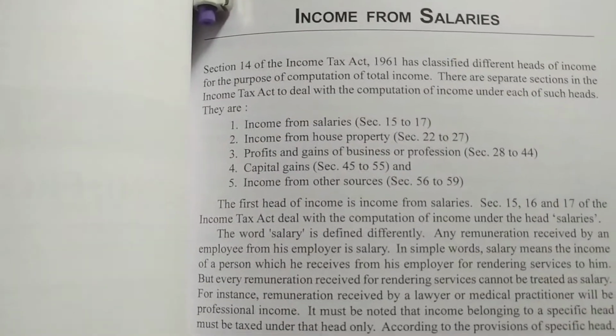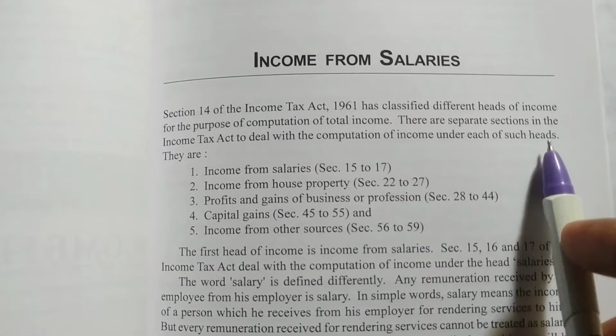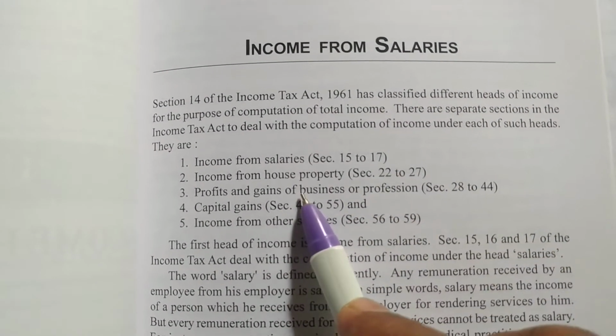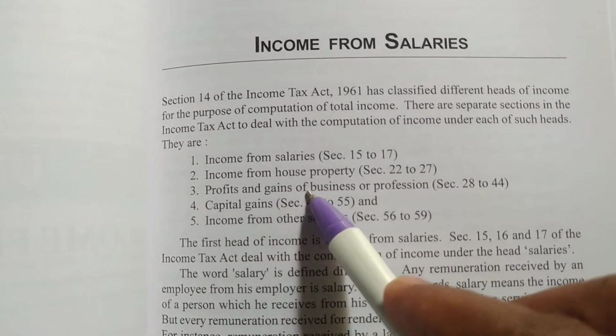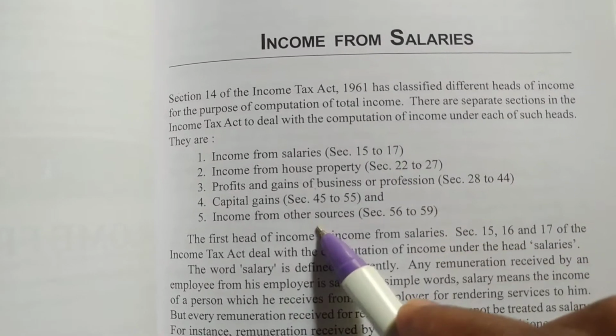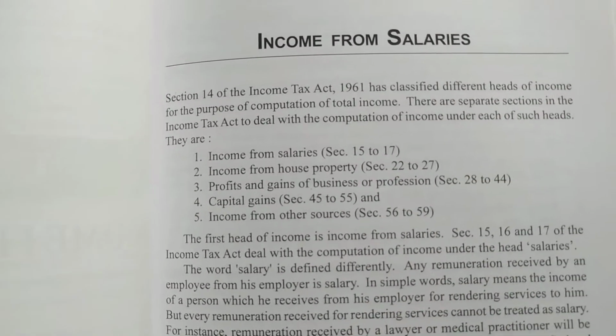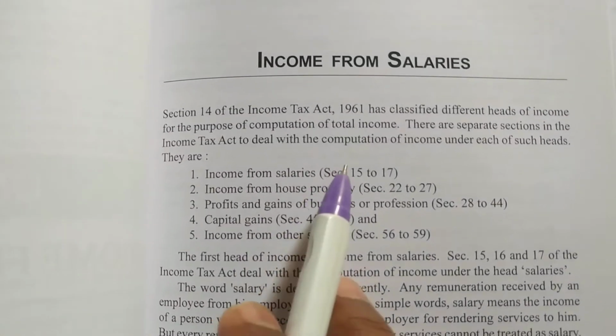So we have 5 heads of income, we know. First is income from salary. House property we have done, capital gains we have done, profits and gains of business or profession we have done. Now we are left with income from salary and income from other sources. So we'll focus on income from salary. In the income from salary section we have sections 15 to 17.